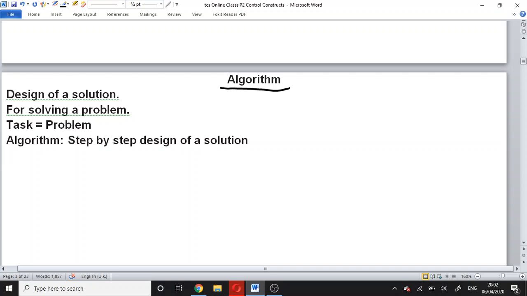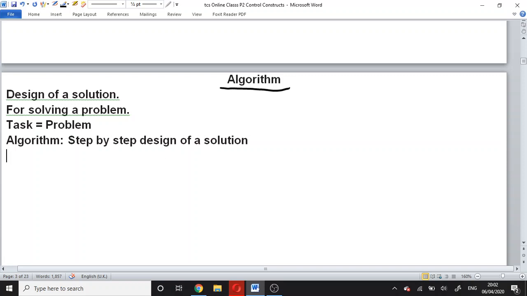It is very common that questions are set in our exam that ask us to write down the definition of algorithm. What will we write? We will write it is a step by step design of a solution.